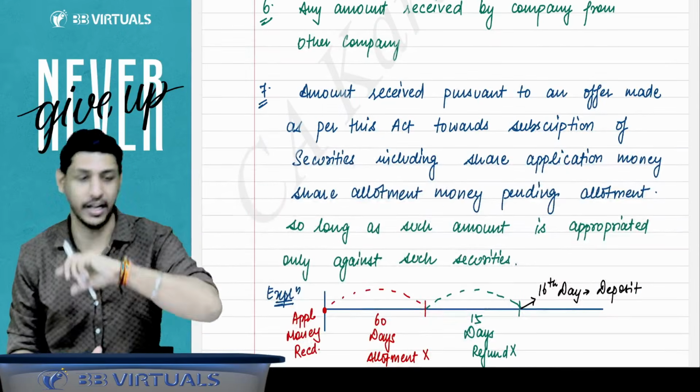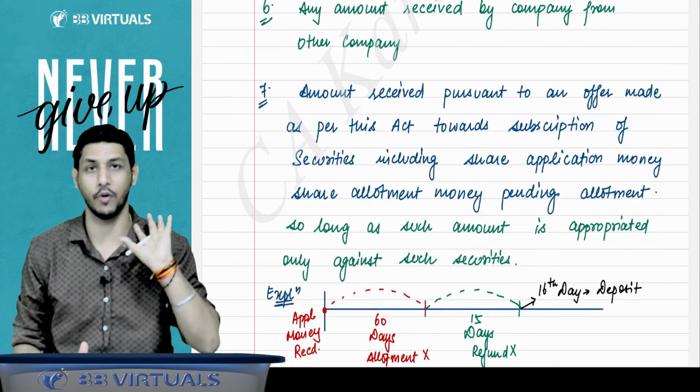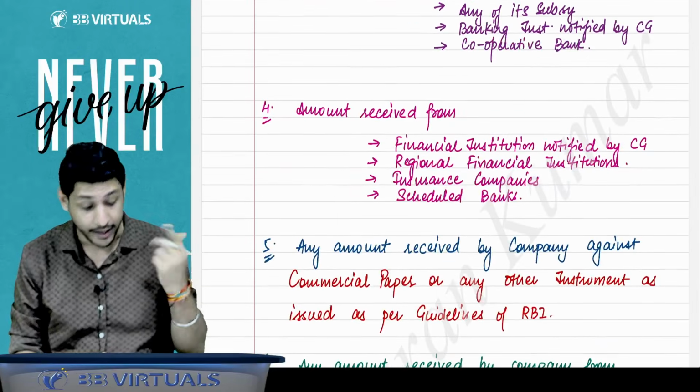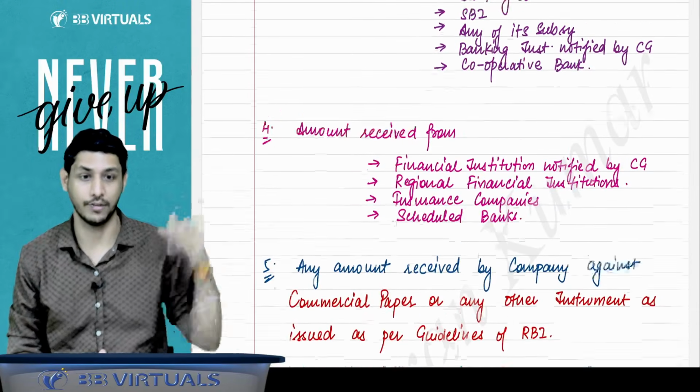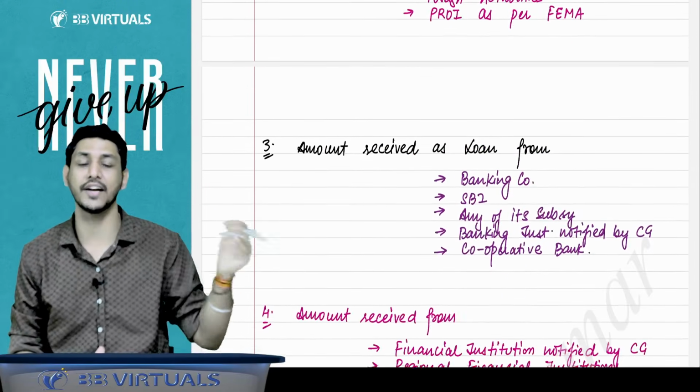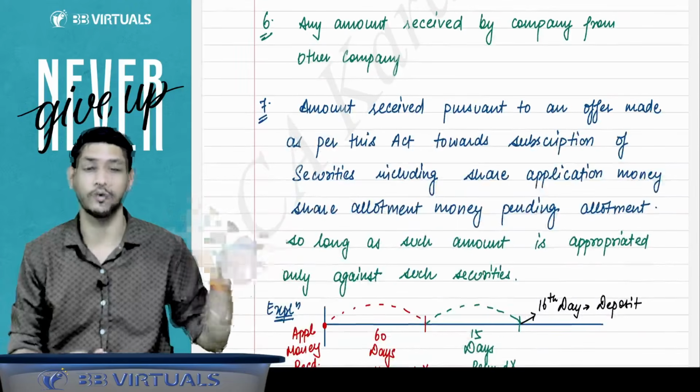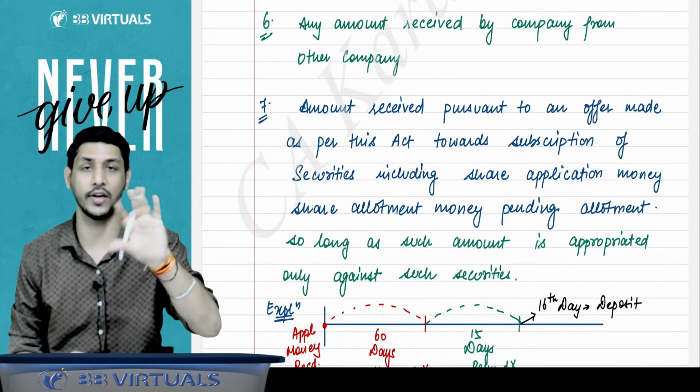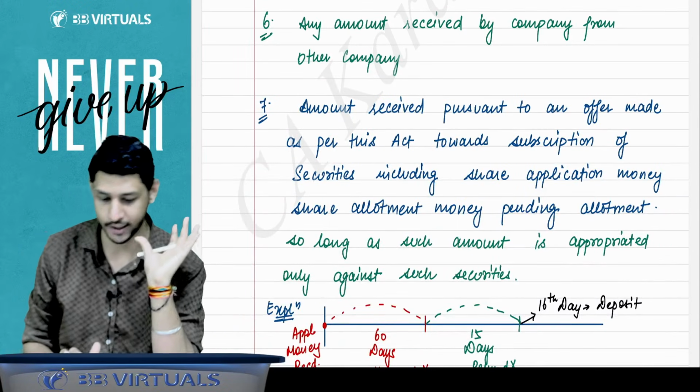Point 7, yes, this is very important. From now onwards, the points are important. Sir, that means you want to say that institute do not ask questions from these points? They have asked questions, but that is a very direct question. In these points, you have to apply your mind because these are some technical points. These are some logical points. You have to understand it. Got it? Got it, sir.